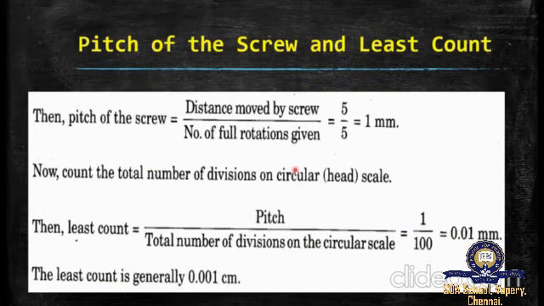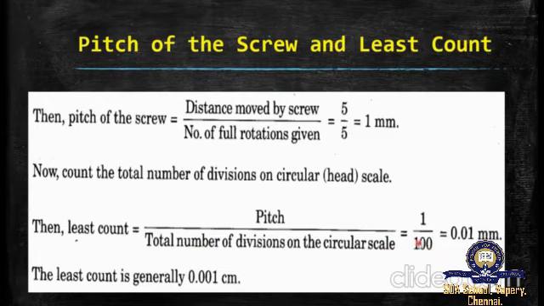So in screw gauge, we have another important term, which is the pitch of the screw. How to determine this pitch of the screw? The pitch of the screw is the distance moved by the screw for the number of full rotations given, which is 5 by 5, equal to 1 millimeter. Then least count is given as pitch divided by the total number of divisions on the circular scale, which is 1/100.